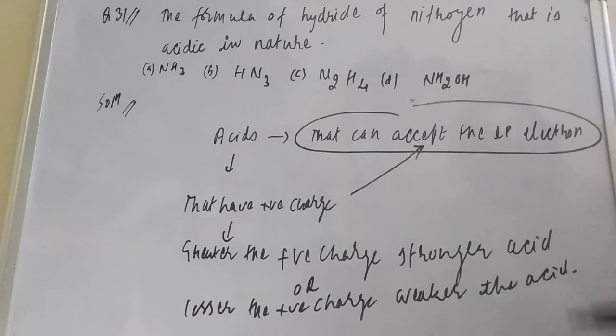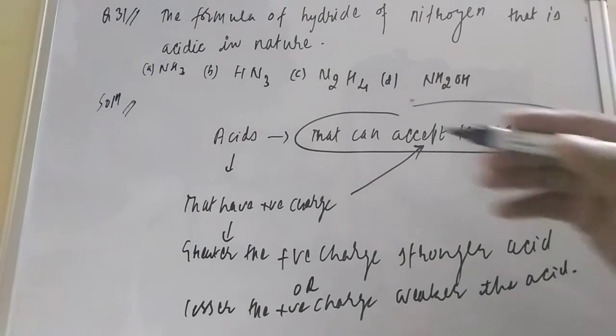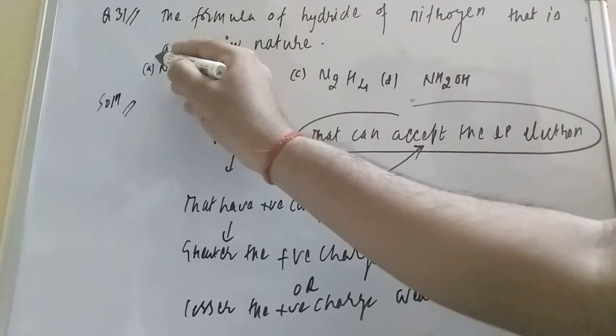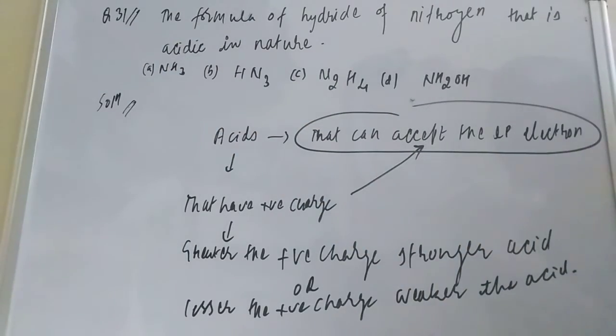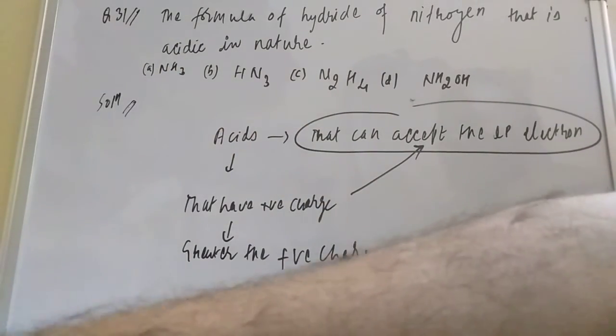Also, vice versa, you can derive: the lesser the negative charge. Now try to understand with the example, whatever is given. One more rule I want to derive here.